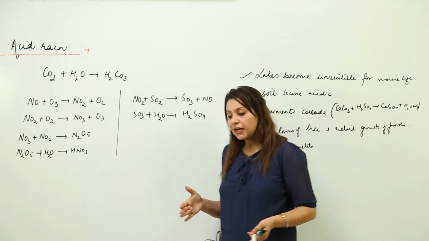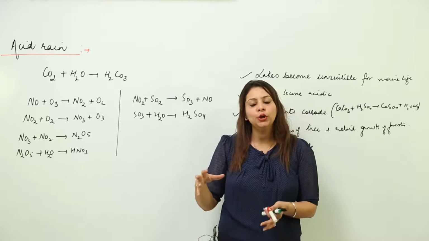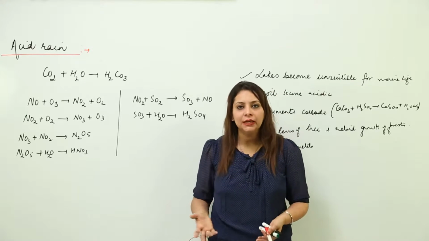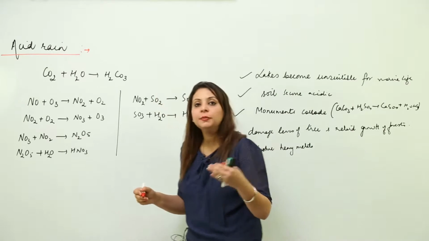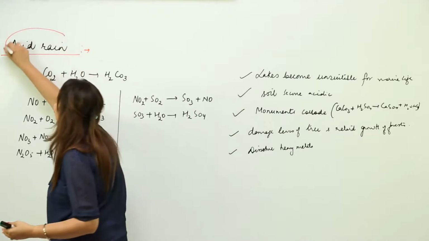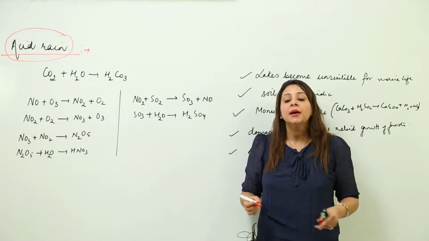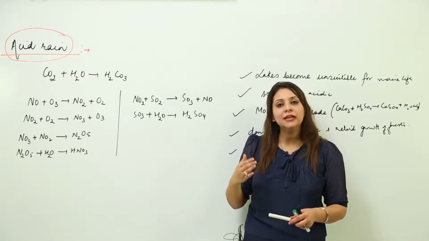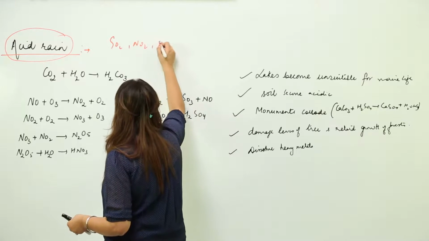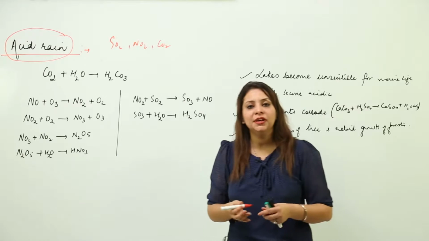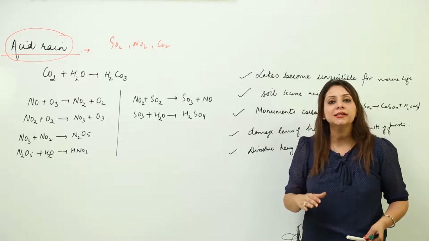As we already discussed, there are many gases, many sources, many pollutants which are contaminating the air, right. Out of that, the main consequence is acid rain. The rain that comes is very important, it consists of water, but whenever certain gases like SO2, NO2 and carbon dioxide increase beyond a certain limit, they cause acid rain. So we are going to see here how acid rain is caused and why it is harmful.